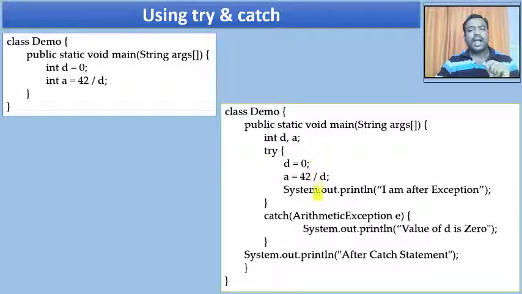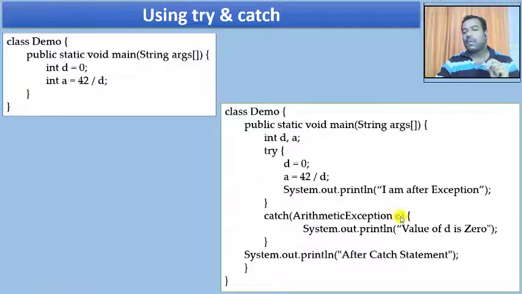And to show you how this is going to work, we have put a print statement, a message saying I am after exception. Immediately after the try clause, I'm going to have the catch clause, and this catch clause has the type of exception as ArithmeticException, and the object name of the exception is e.